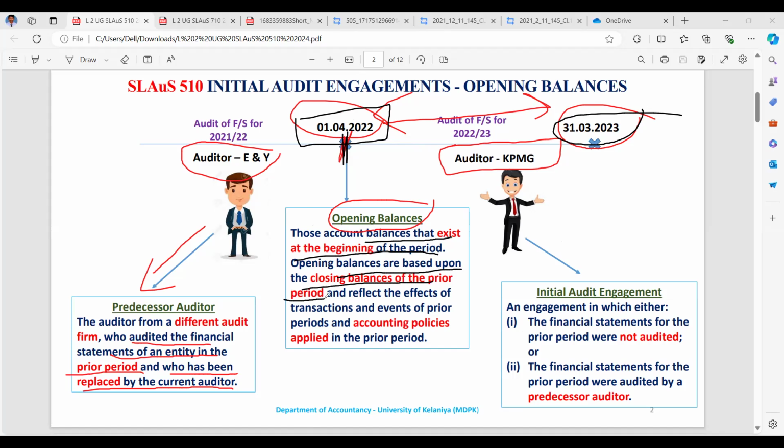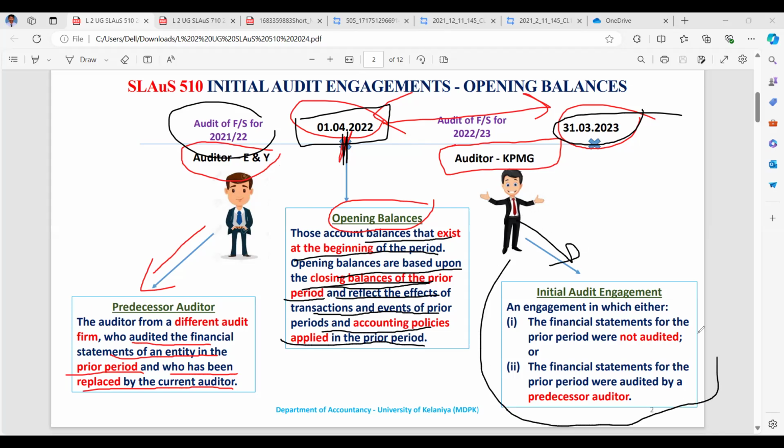It means, in Sinhala, the 31st March 2022 closing balance becomes the opening balance on the first of April 2022. You know that. Closing balance of the prior period, and it reflects the effects of the transactions and events of prior periods and the accounting policies applied in the prior period, right? For initial audit engagement, this is most important.